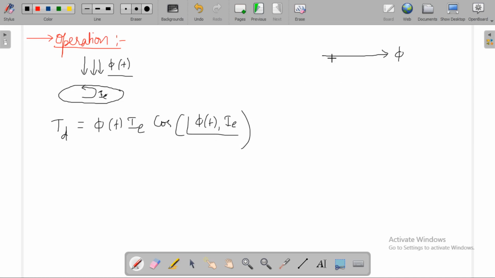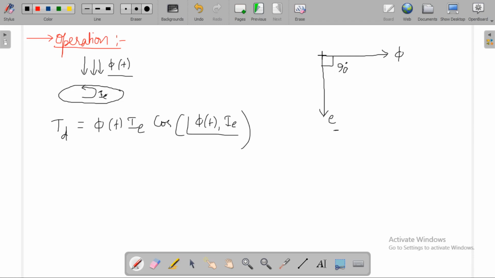If this is the phasor flux, then the eddy EMF, that is the induced EMF, lags flux by an angle of 90 degrees. According to Lenz's law, induced EMF opposes the change in flux causing it. So this induced EMF lags flux by 90 degrees.